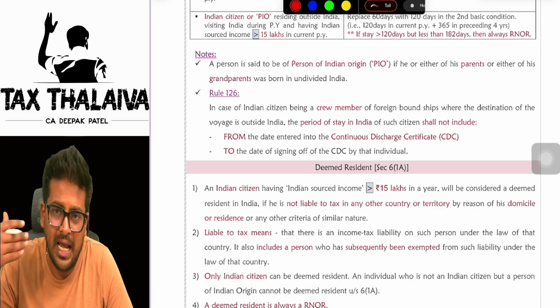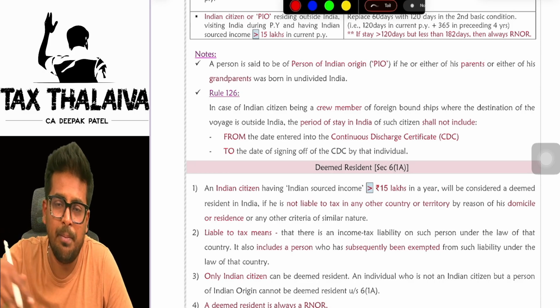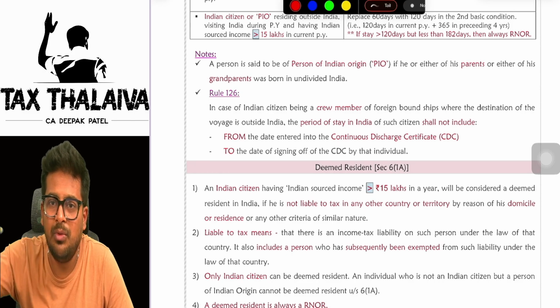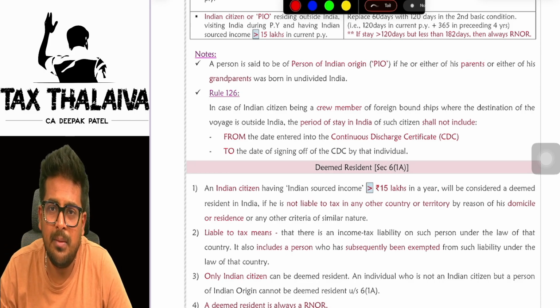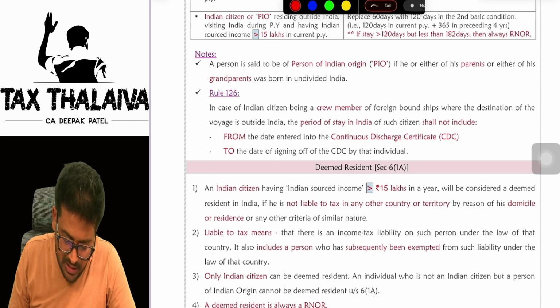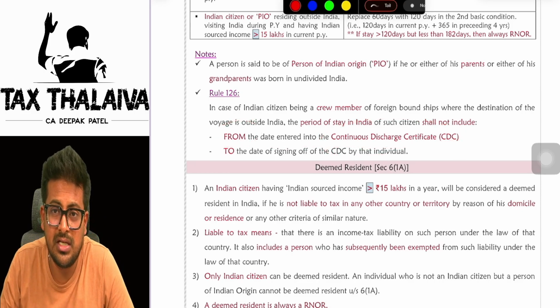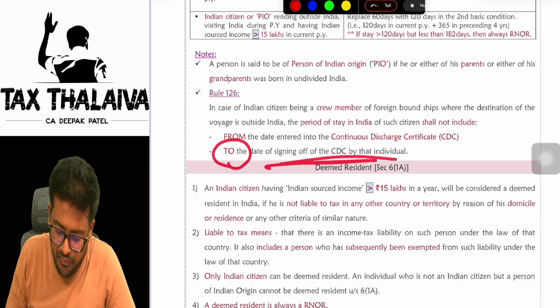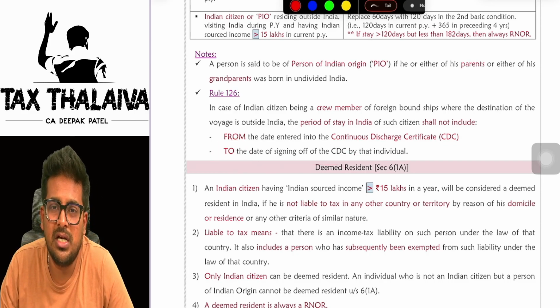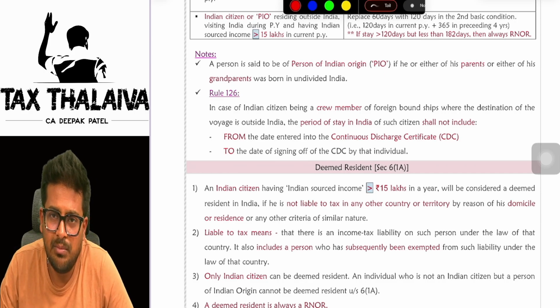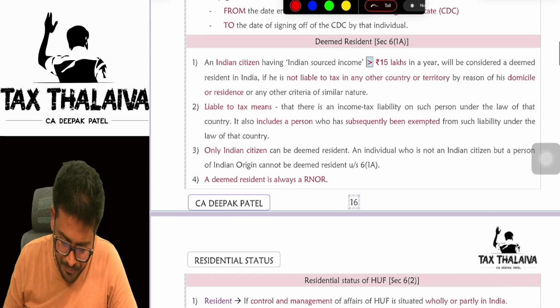So whatever time he was out of India in that ship, that time you have to remove from his period of stay in India, correct? So what is that time? From the day he entered into the continuous discharge certificate to the date of signing off a CDC, continuous discharge certificate, that will be treated as not in India. Other days he can be treated as in India.